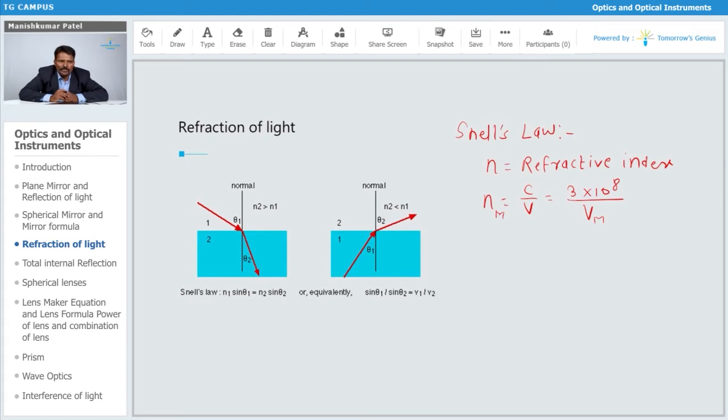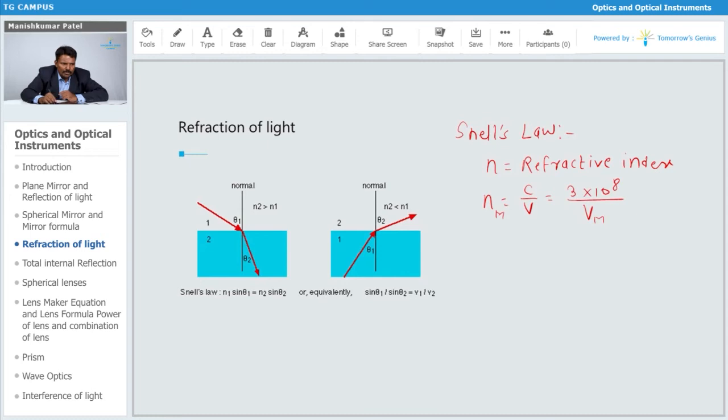That comparison between the velocities gives the value of the refractive index. It is a comparison with the standard value of the velocity of light in vacuum, which is always the highest.